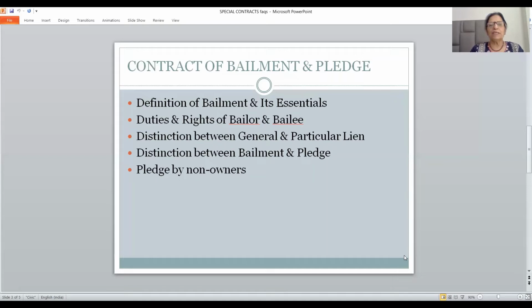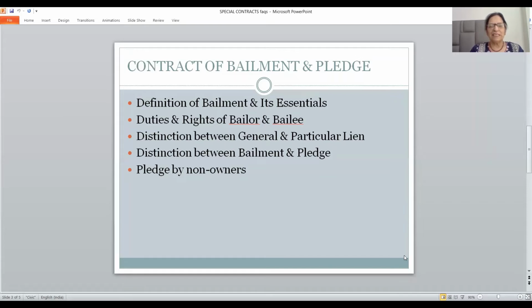Next question is duties and rights of bailer and bailee. One of these two can be asked. Explain the different duties and rights of bailer, or explain the different duties and rights of bailee. So duties of the bailer are the rights of the bailee, and rights of the bailer are the duties of the bailee. For example, when the bailer delivers the goods to the bailee, he must disclose all the defects in the goods bailed. If he is aware of the defects and he does not disclose, due to which loss is suffered by the bailee, then it becomes the duty of the bailer.